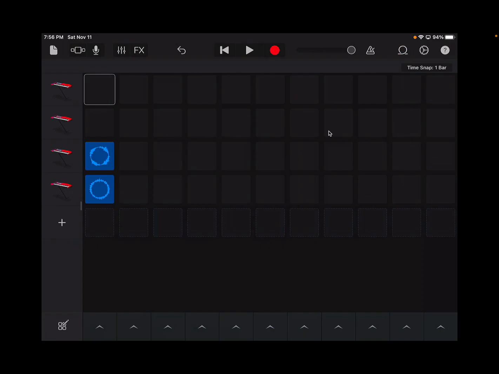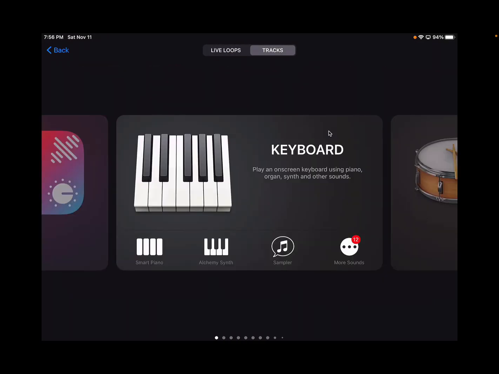But that's kind of how you can go through and explore some of the Apple loops. If it says that it's a particular, like a keyboard sound, you would have to go into your actual keyboard to find that sound. Okay? So take some time today, explore the sound library, explore the options that are out there, and just play around, see what you come up with.